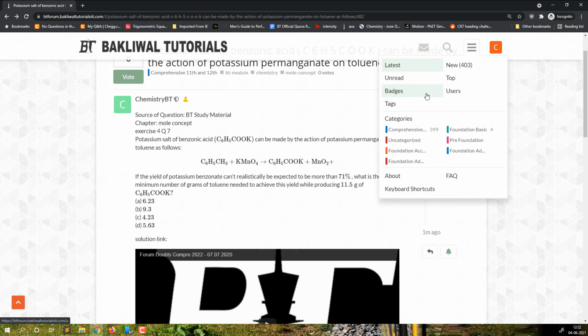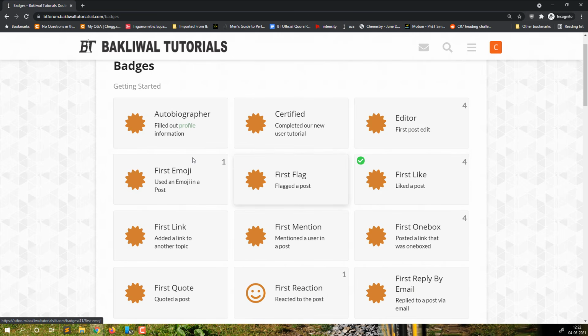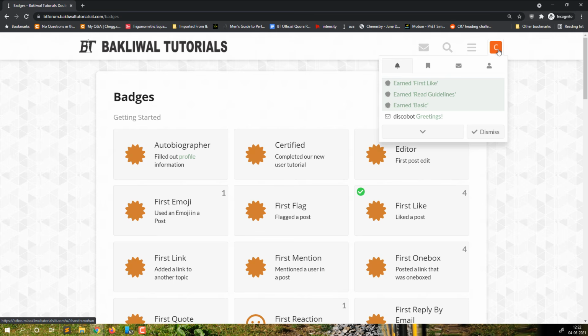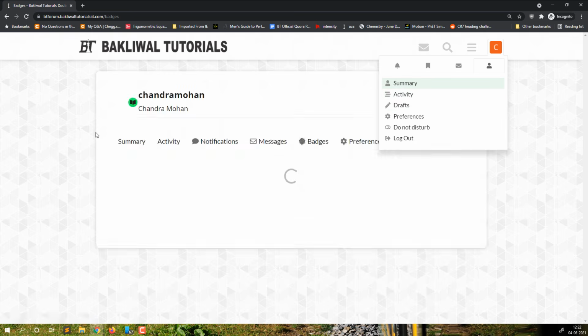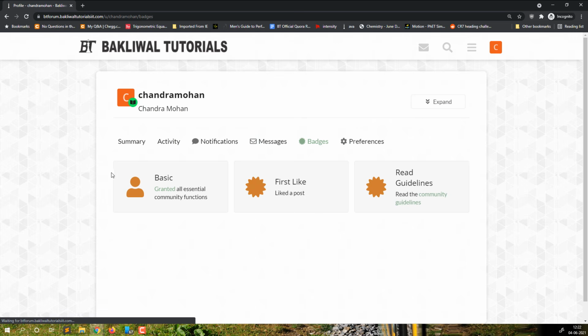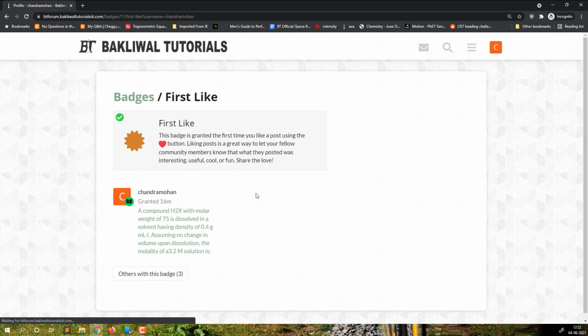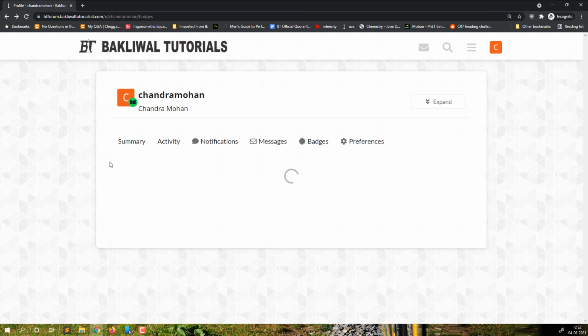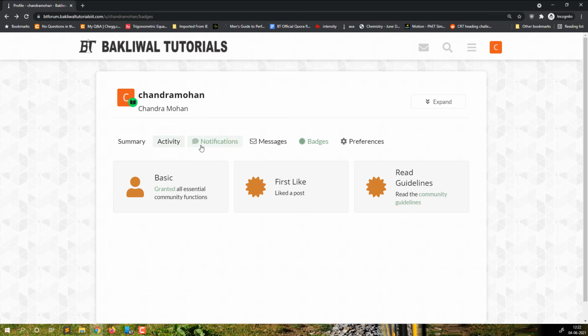Okay. So badges will be shown like this. If you want the badges that you have earned, you can see them in your profile. If you go to profile and then to summary, it will show you which badges you have. So you have basic, first post and read guidelines badges assigned to you. If you click on a badge, it will show you, okay, this is the badge that I have. There are three other people who also have this badge. So all of these badges can be seen from here, right?